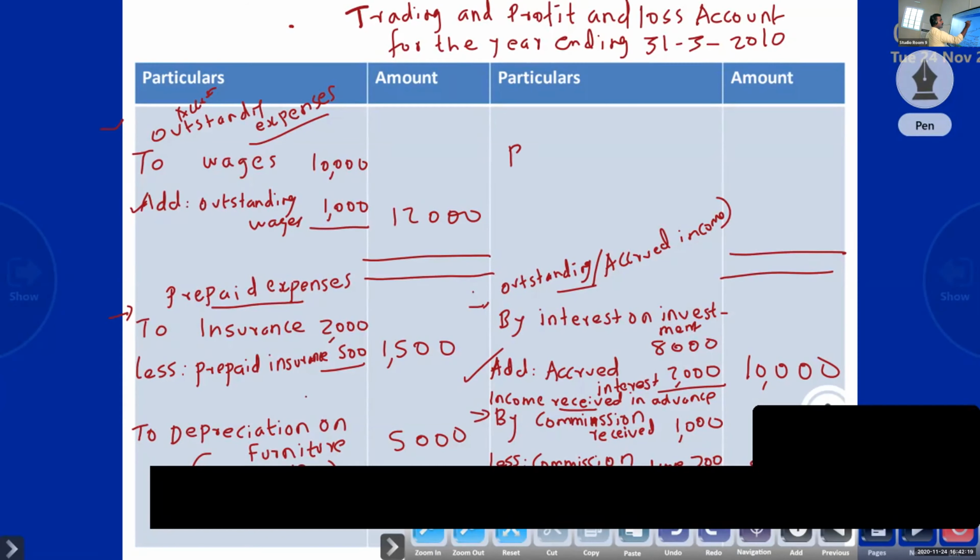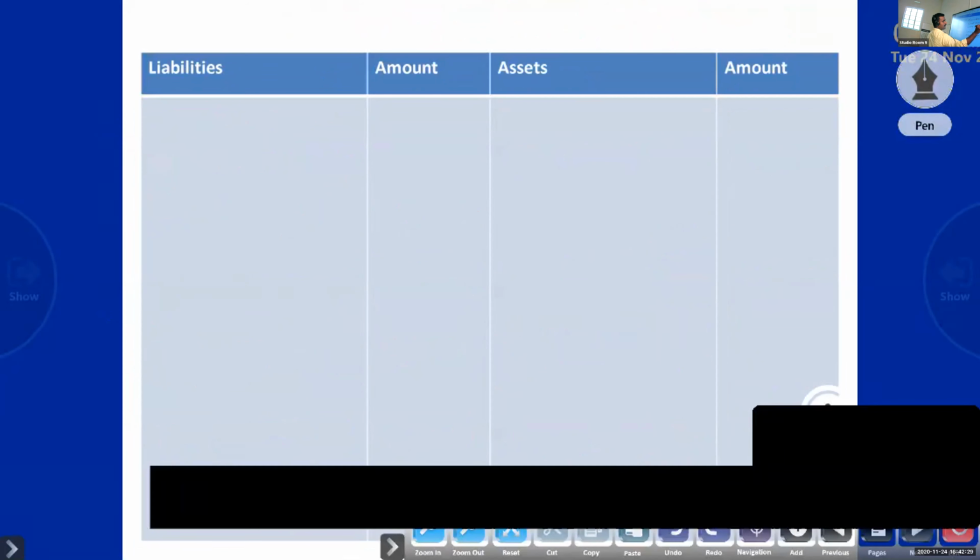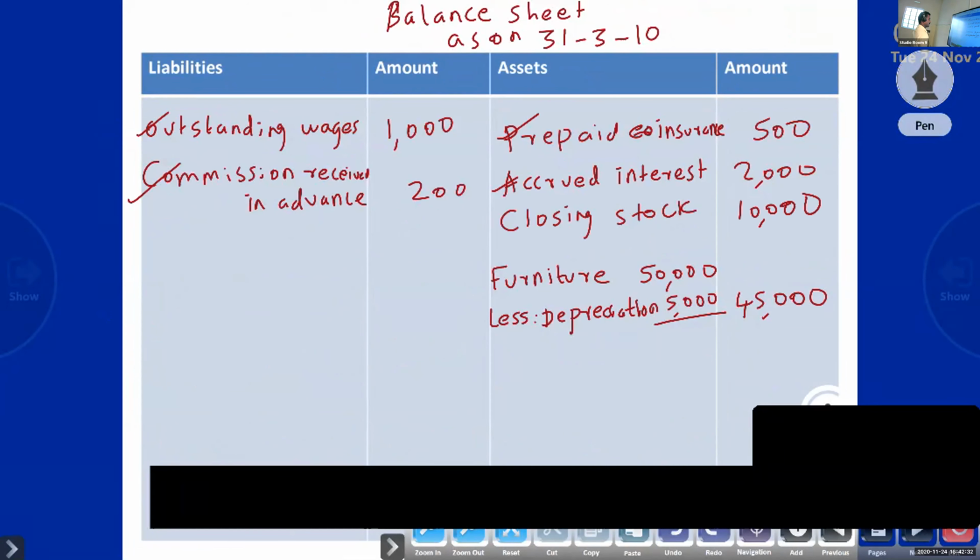Till now, this much only I taught in adjustments: closing stock, accrued interest, prepaid insurance, outstanding wages, commission received in advance.